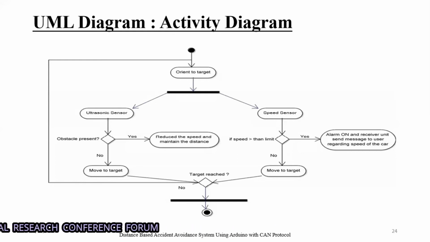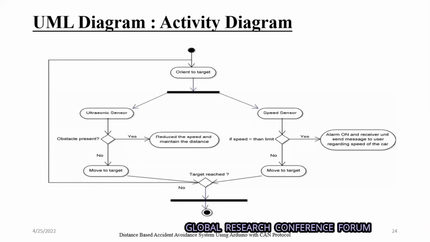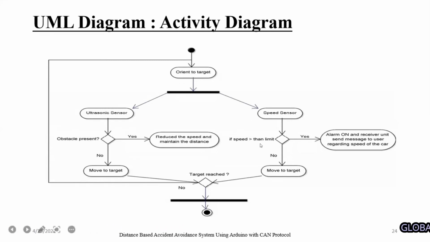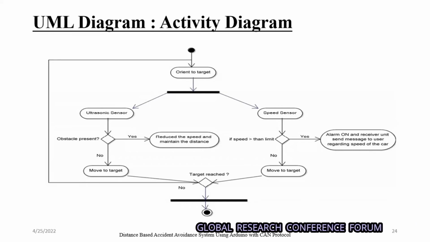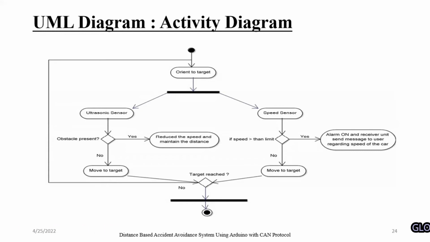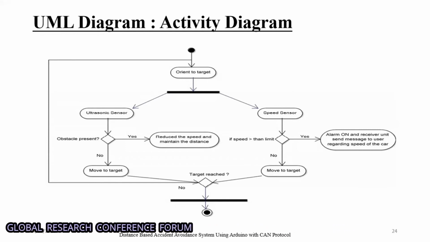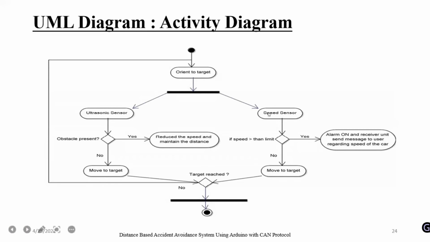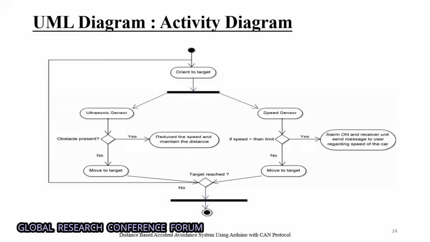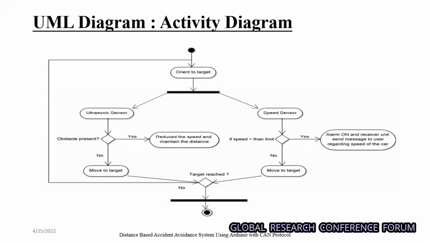So second is the speed sensor. It will check whether the speed of the vehicle is appropriate, or whether it is increasing or decreasing. If the speed is increasing, the alarm will turn on, and the receiver unit sends the message to the GSM module, and it will be sent to the users and the road transportation police also, that this particular vehicle is over speeding. You can convert it to a government challan also, or create the challan for this particular vehicle with the vehicle number. And second, if the speed is below the speed limit, it will move to the target. So it will be continuously in looping format.